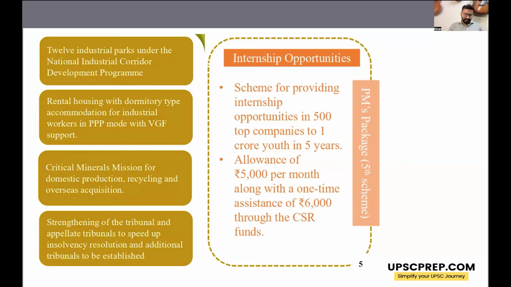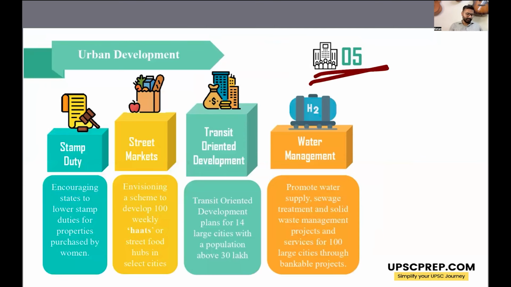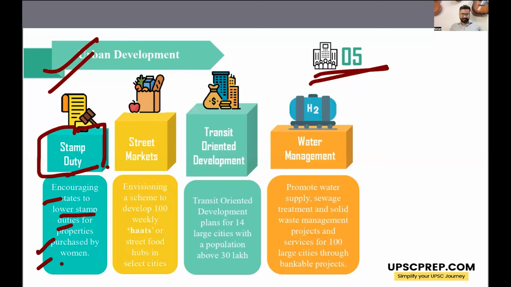Okay. Then the fifth priority is urban development. For urban development, the government has said that it will encourage the states to lower the stamp duties. Whenever there is exchange of land, buying and selling of land, a stamp duty is charged. So the center has said that it will encourage the states to lower their stamp duties, especially for properties purchased by women.